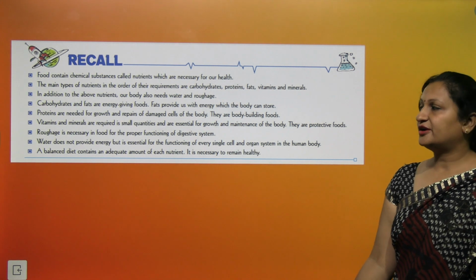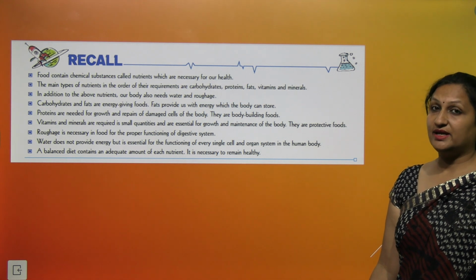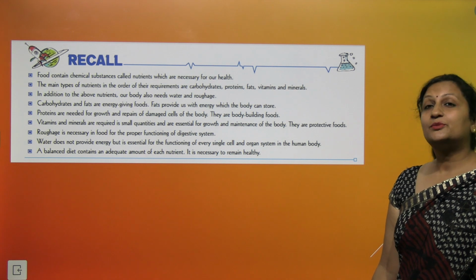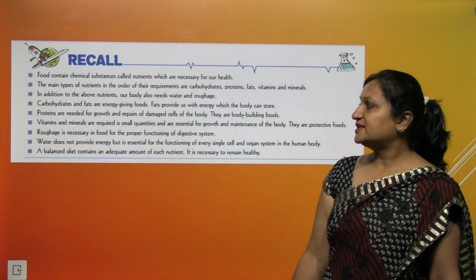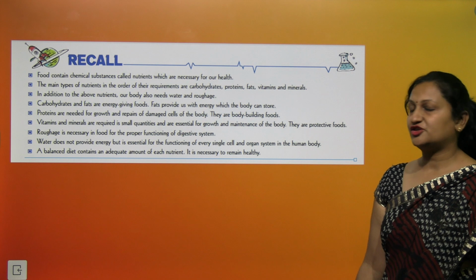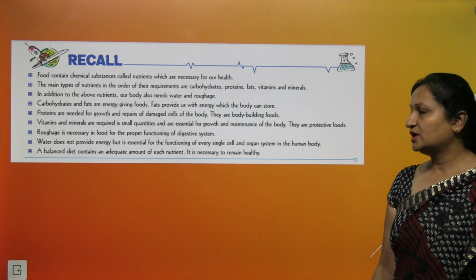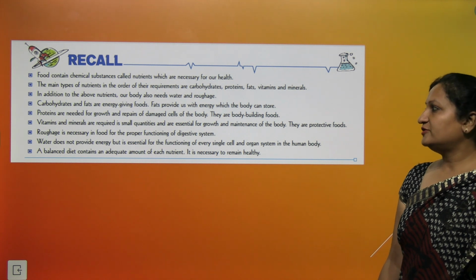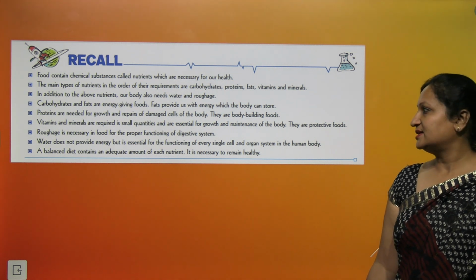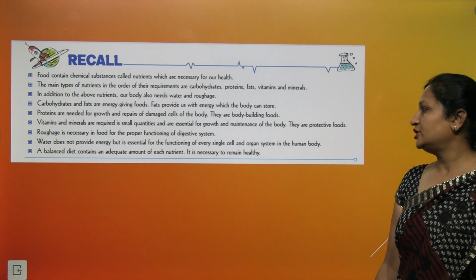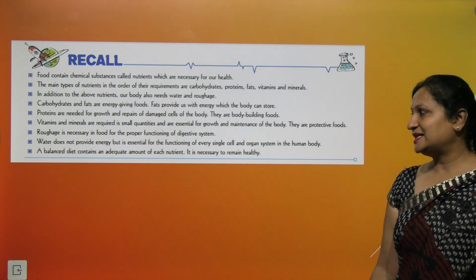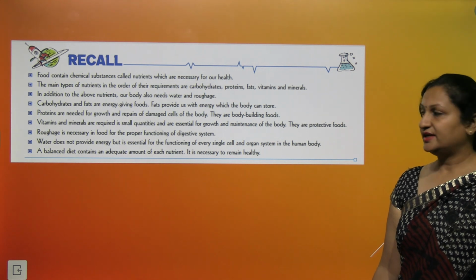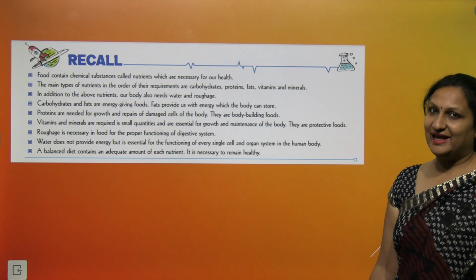Vitamins and minerals are required in small quantity and are essential for growth and maintenance of the body. They are protective foods. Roughage is necessary in the food for proper functioning of the digestive system. Water does not provide energy but is essential for the functioning of every single cell and organ system in the human body. A balanced diet contains an adequate amount of each nutrient. It is necessary to remain healthy.